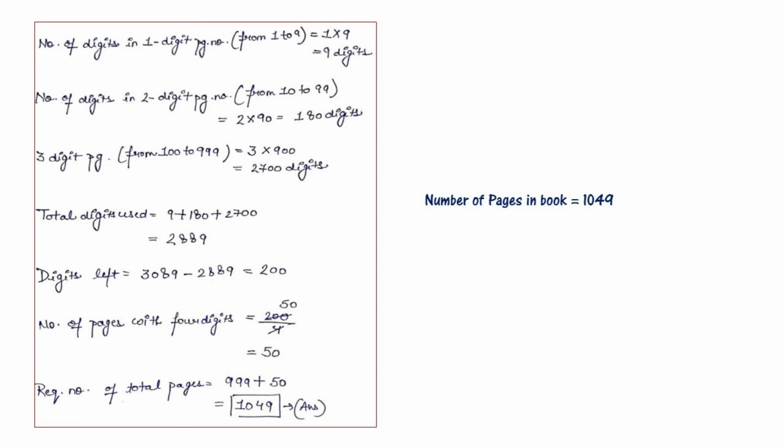The digits left are 3089 minus 2889, that is 200 digits left. So we find that the number of pages with 4 digits is 200 divided by 4, that is 50. Now the required total number of pages is 999 plus 50, that is 1049. So the number of pages in the book is 1049.